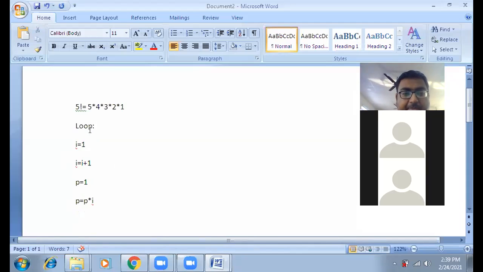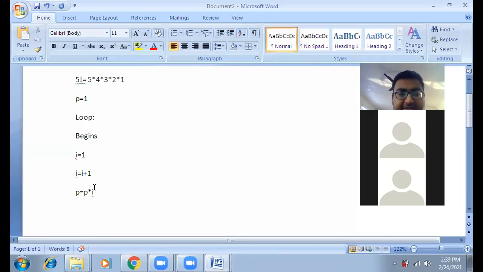So our loop begins here, right? We will make P equal to 1 outside the loop. We have to initialize P equal to 1 outside the loop, because we have to initialize it only once. We should not initialize P equal to 1 twice. And our loop begins here, and our loop ends here. So this is our looping part, which will be repeated multiple times, right?